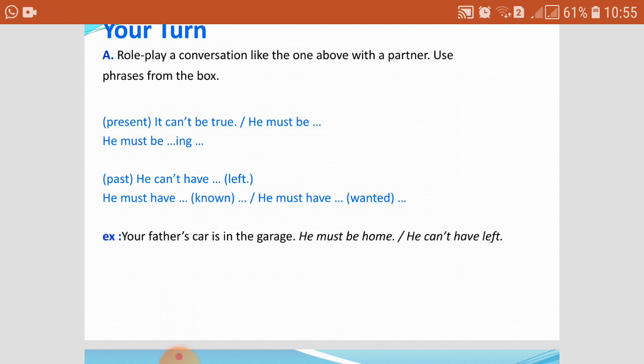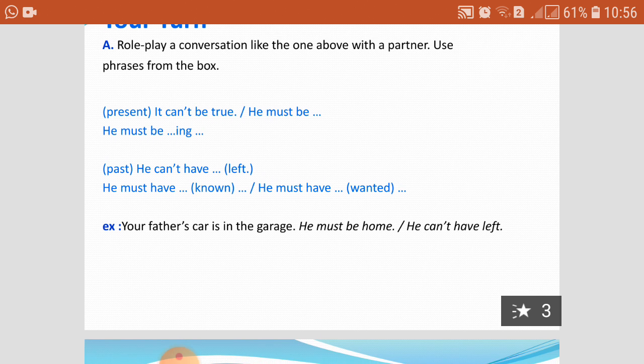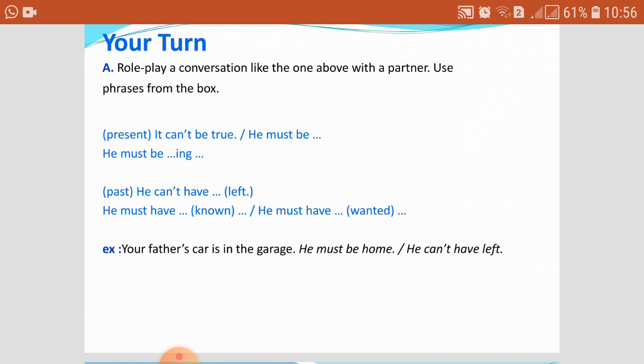Your father's car is in the garage. I can say he must be home because his car is in the garage. Or I can say he can't have left. Yes, this is deduction in the past. He can't have left. We use have plus past participle. Okay?